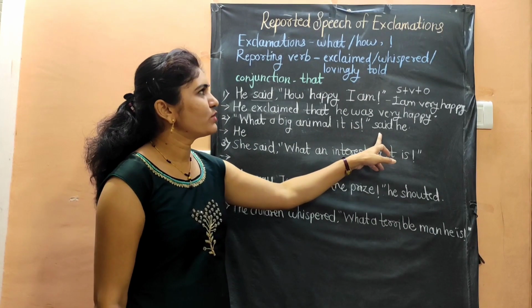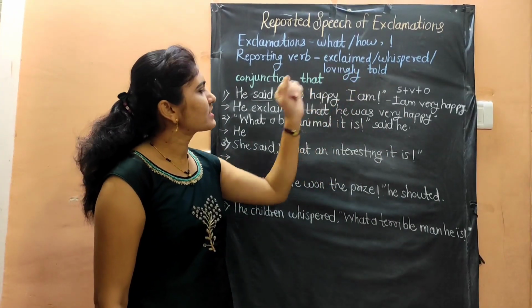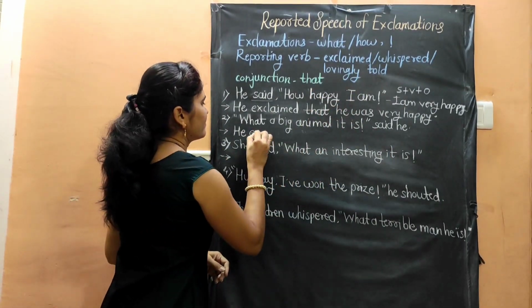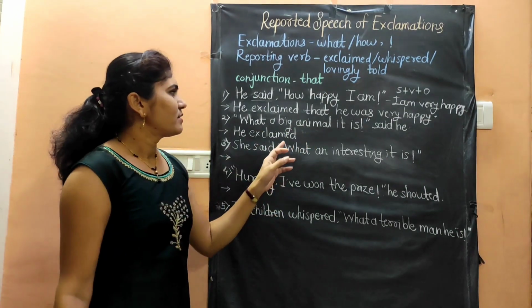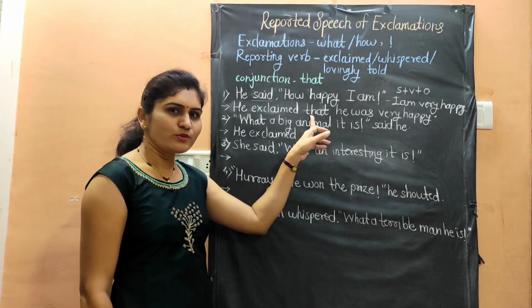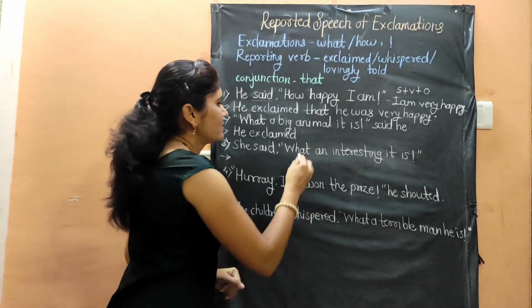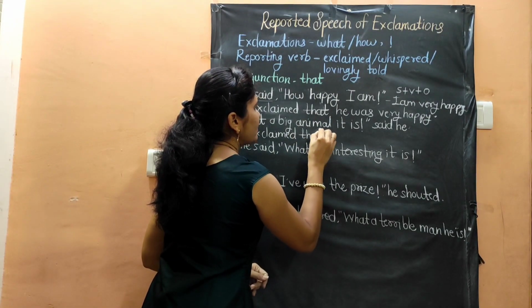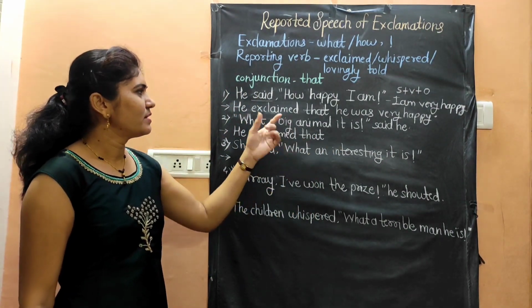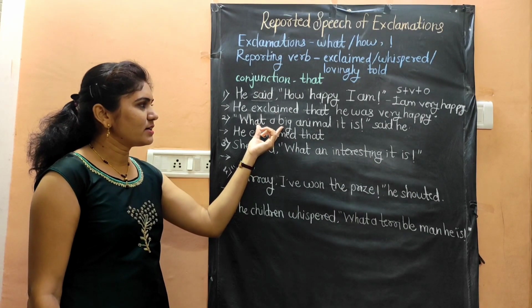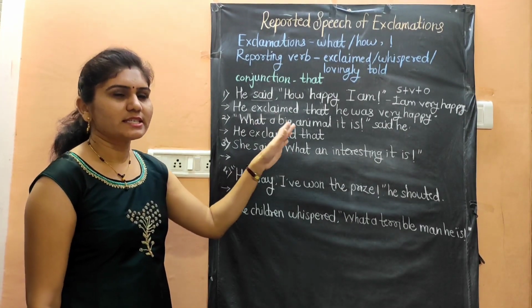Instead of said, we will use exclaimed. He exclaimed. Then the conjunction which we have used here is that. So we will write the conjunction that. He exclaimed that. Then we will convert the sentence into assertive.